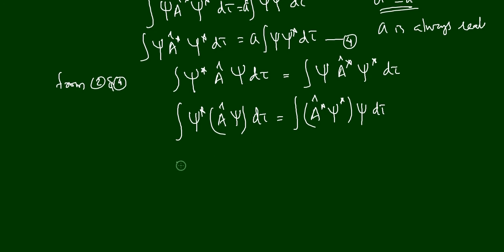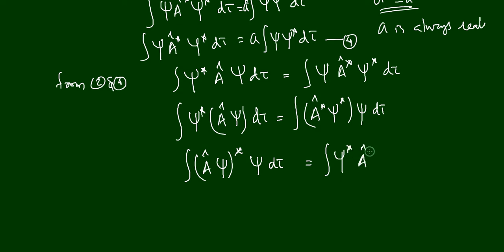And if we write it in a better way again, we can write ∫ (Âψ)* ψ dτ is equal to ∫ ψ* Â ψ dτ.